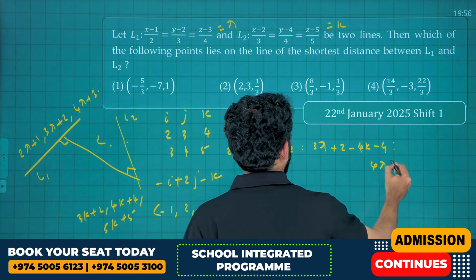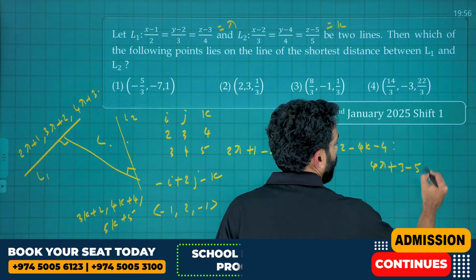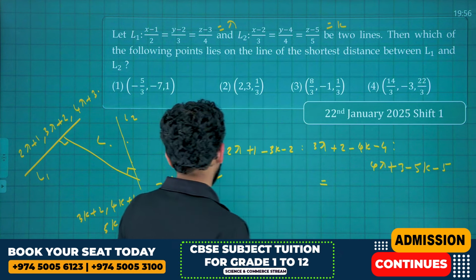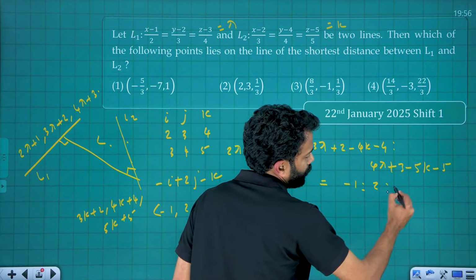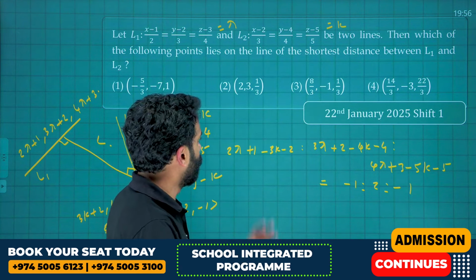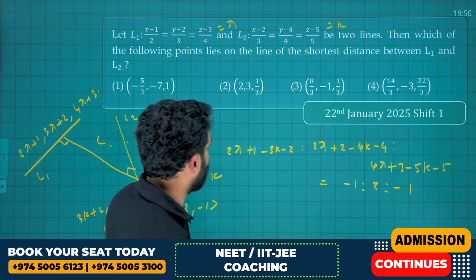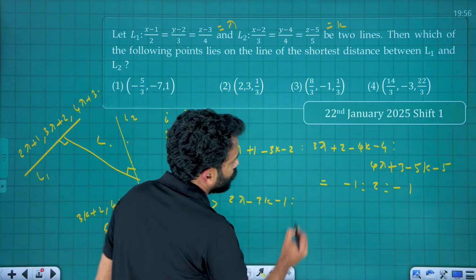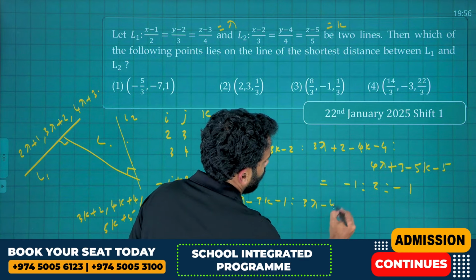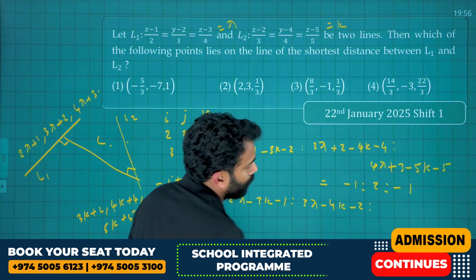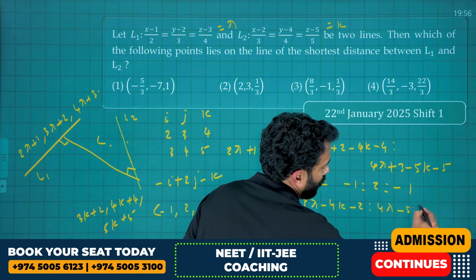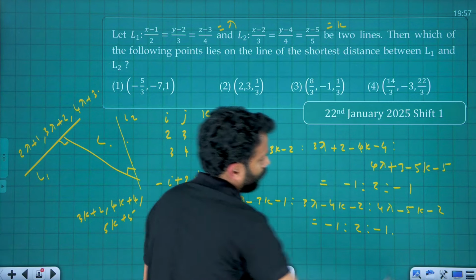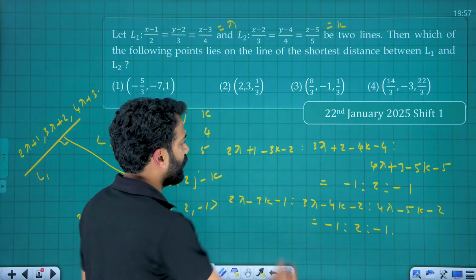4 lambda plus 3 minus 5k minus 5, which is equal to the ratio minus 1 is to 2 is to minus 1. Okay, so let's sort it out. This will be 2 lambda minus 3k minus 1 is to 3 lambda minus 4k minus 2 is to 4 lambda minus 5k minus 2, which is equal to minus 1 is to 2 is to minus 1.